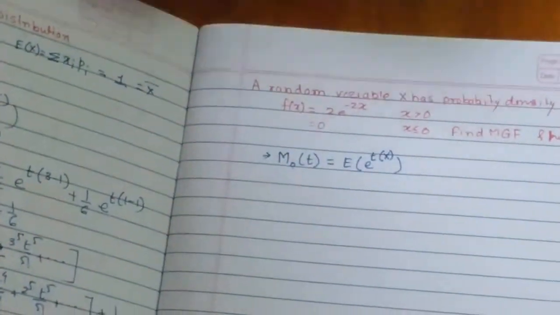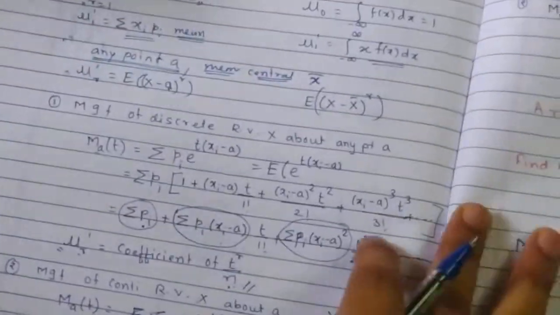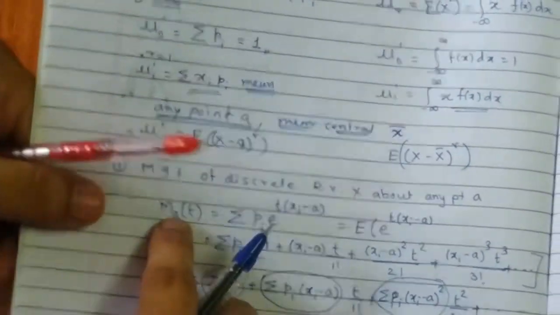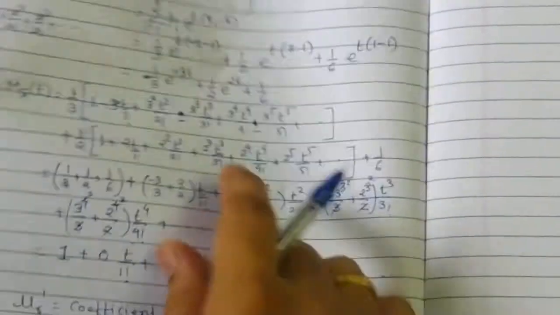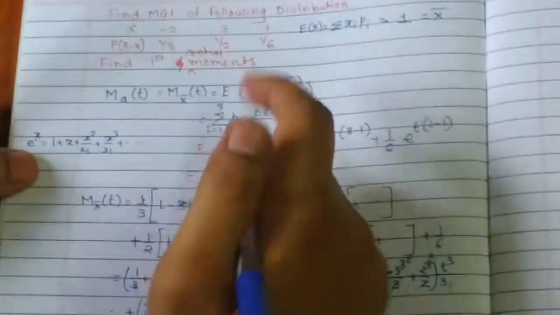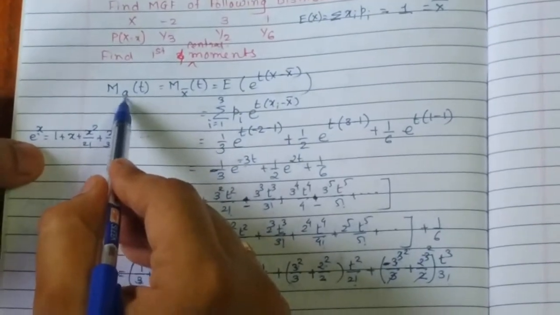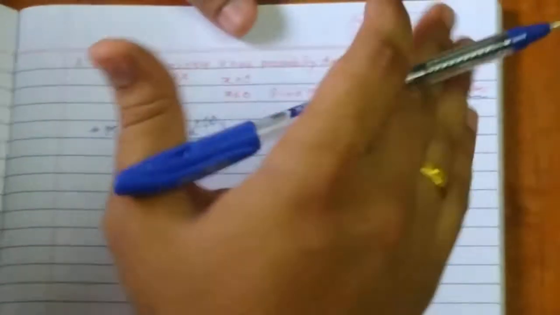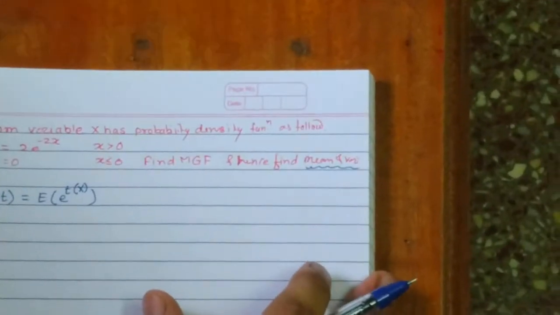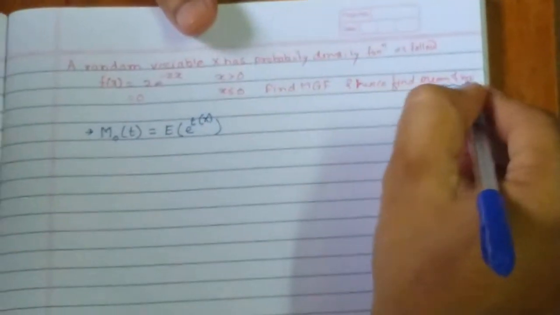If it is a raw moment, then they must provide you the value of a. If they want the central moments, then instead of a you can substitute x bar, like in this problem. Here we require the central moment, so we calculated M_a(t) at a equals x bar. So this depends on the problem, whether you have to calculate a moment generating function about the origin, or any point, or a central moment. Okay, as I have to calculate the mean and the variance, here I will calculate the moment generating function about the origin.